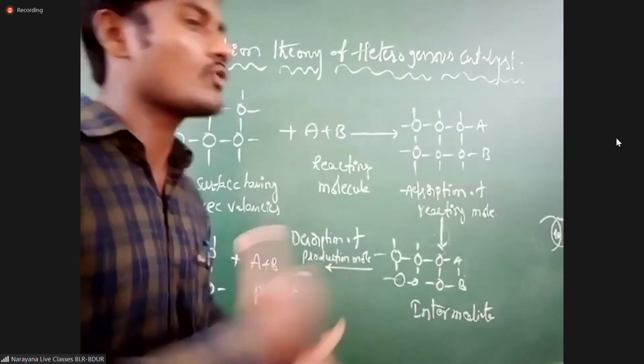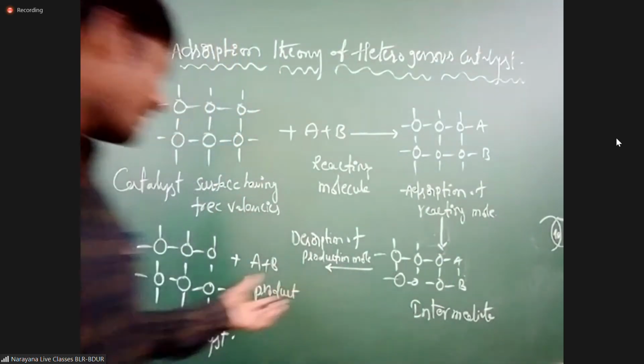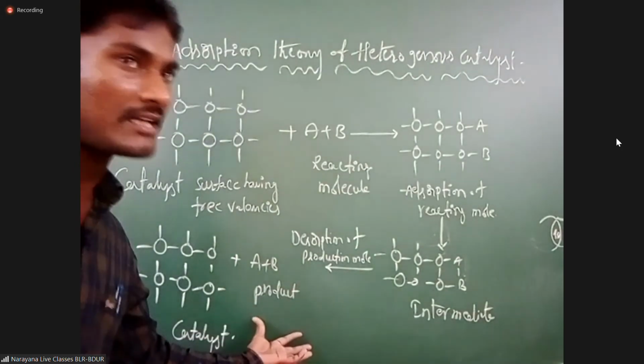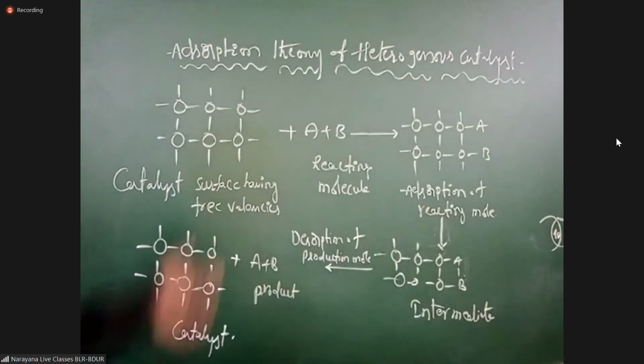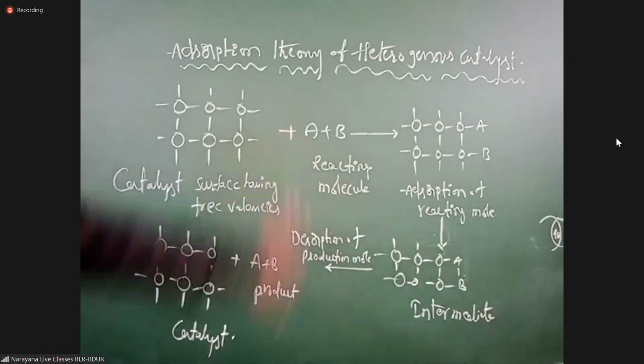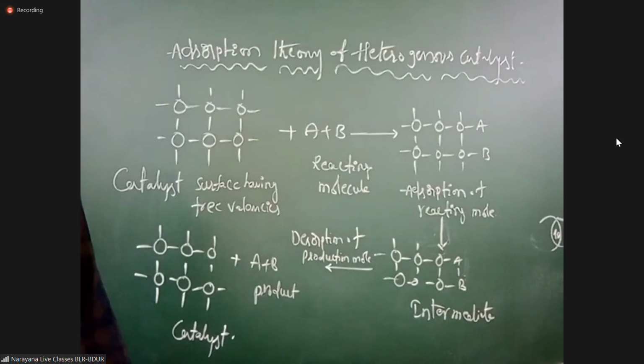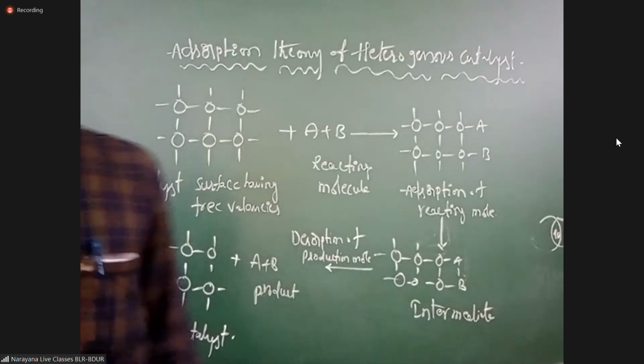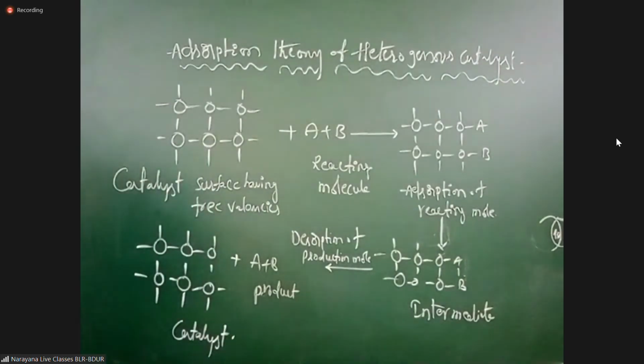Desorption means removing of the adsorbed part. Then what remains? Finally, product as well as catalyst. This is the adsorption theory of heterogeneous catalyst. Please note it down. Any doubts?